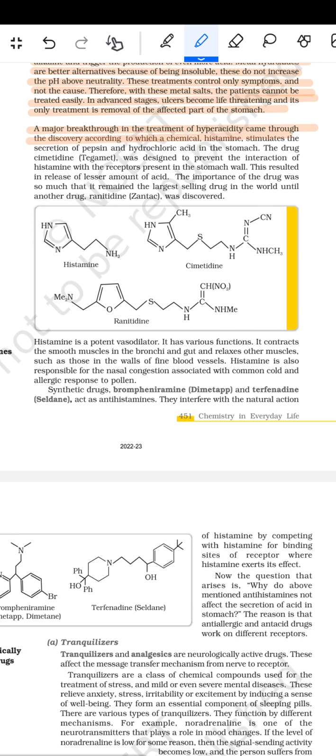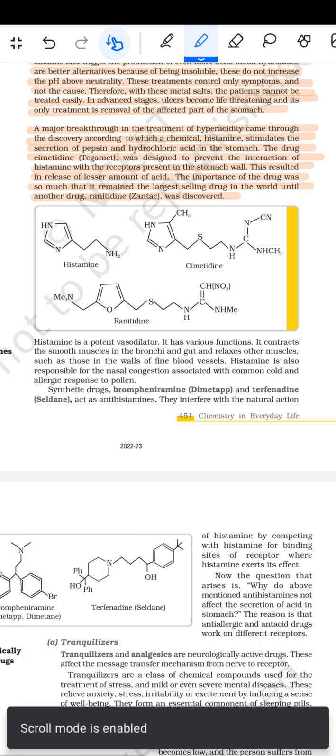according to which a chemical, histamine, stimulates the secretion of pepsin and hydrochloric acid in the stomach. The drug cimetidine, Tagamet, was designed to prevent the interaction of histamine with receptors present in the stomach wall. This resulted in the release of a lesser amount of acid. The importance of the drug was so much that it remained the largest selling drug in the world until another drug, ranitidine, Zantac, was discovered.